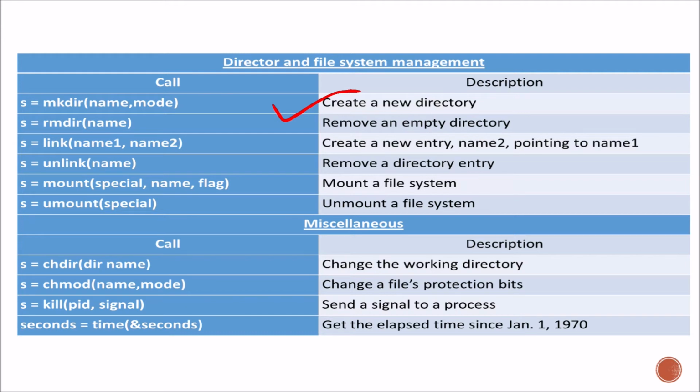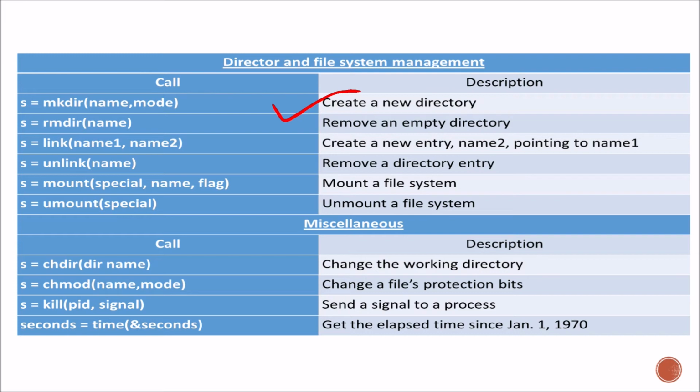s is equal to unlink(name). So it removes a directory entry. Previously we entered the directory entry that name2 is pointing towards name1, but now we are removing a directory entry. The next one is s is equal to mount(special, name, flag). It is used to mount a file system. The next one is umount, to unmount a file system. The next is chdir, for changing the working directory.